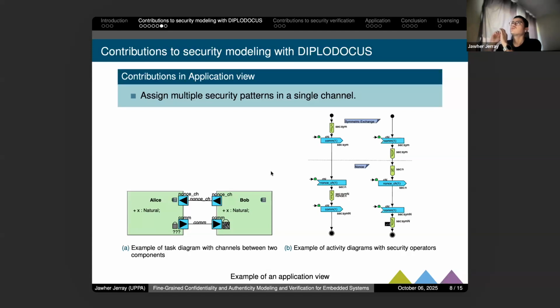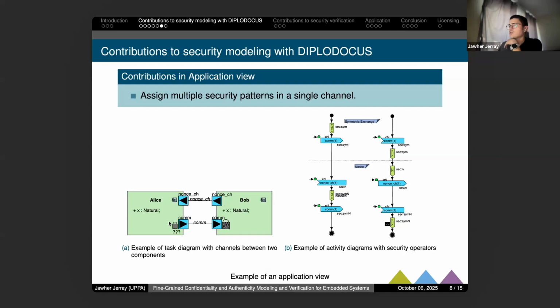So if we try to merge all this presentation of security and do a little example using this modeling of security, here we present the contribution, especially in the application view. For example, here on the left, we have two tasks, one task called Alice and the other task called Bob.